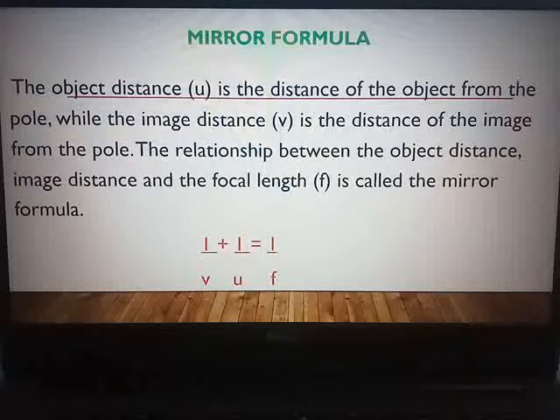So register these small things properly in your mind, and every day go on recollecting the sign conventions, mirror formula and magnification, go on reading, and try to solve the sums based on them.